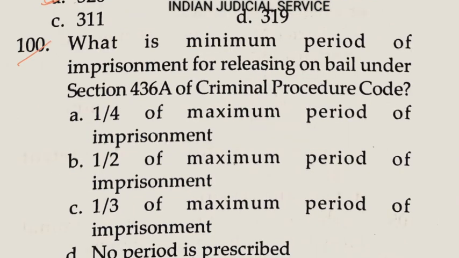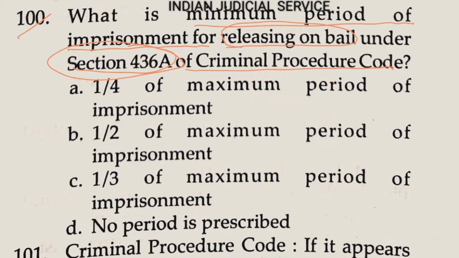Question number 100. What is the minimum period of imprisonment for releasing on bail under section 436A of the Criminal Procedure Code? It is one-second, meaning half of the maximum period of imprisonment. So the answer here is option B.